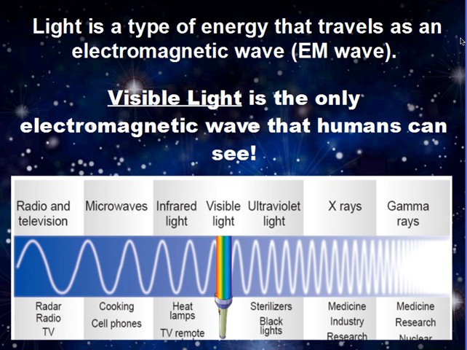As you already know, light is an electromagnetic wave, which means it does not need a medium to travel, but it can travel through one as well. That's why light can travel in space where there is no medium, as well as here on Earth where we have a medium of air. We also learned that all electromagnetic waves are transverse, meaning they move up and down while the wave moves side to side, or simply perpendicular. We will be focusing on the part called visible light of the EM spectrum. This is the only light that humans are able to see, which is why it's called visible.